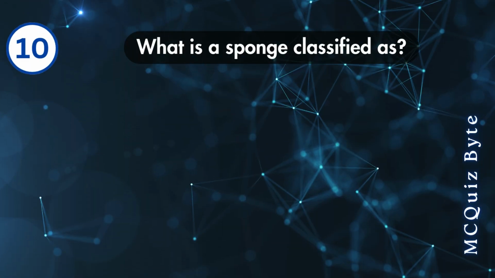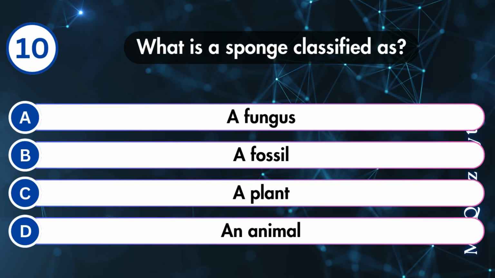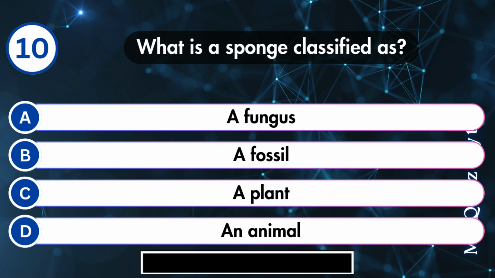What is a sponge classified as? A fungus, a fossil, a plant, or an animal? Correct answer is D.